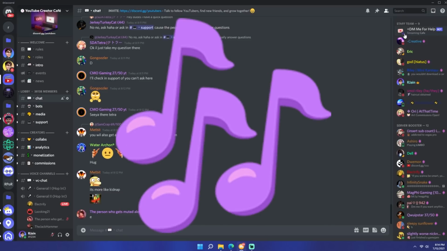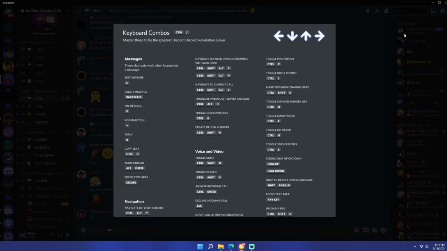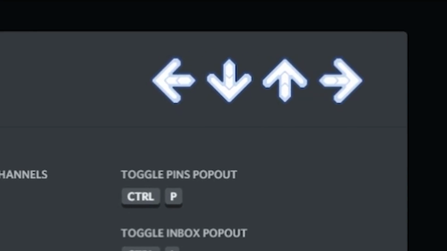Ever had the desire to compose songs within Discord? Well, now you can. Open up the Discord keyboard shortcuts by pressing Ctrl+/, then use the arrow keys to create songs, like this one.